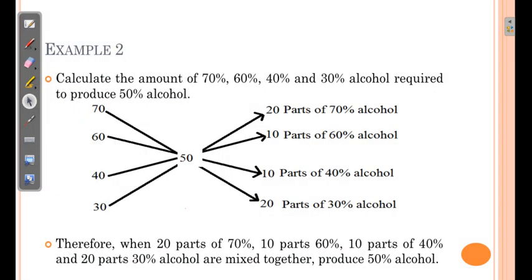Later on we will discuss whether our checking is correct or not.